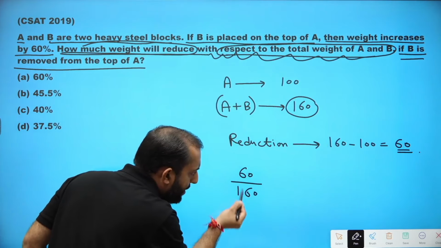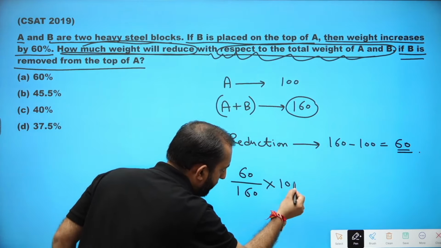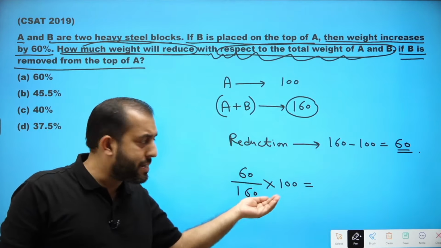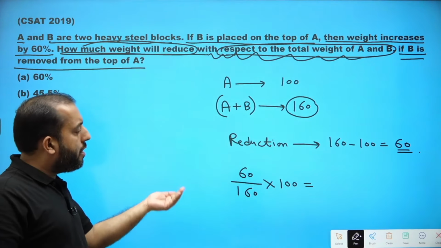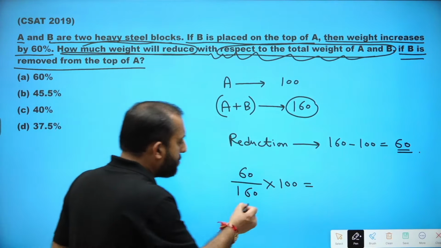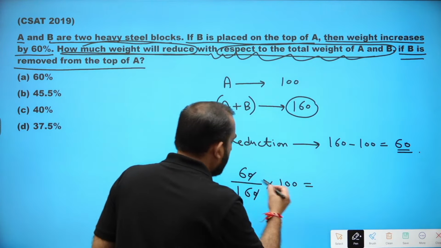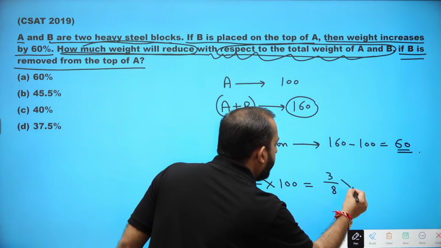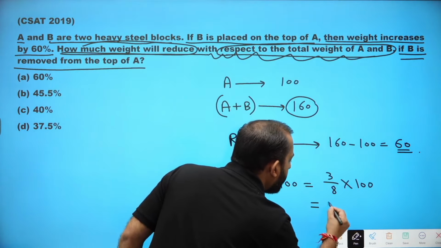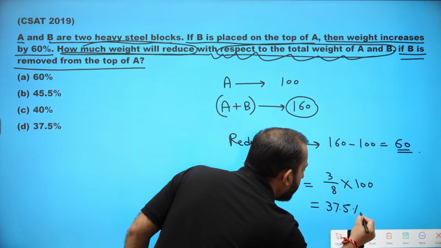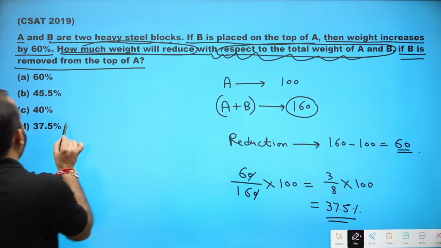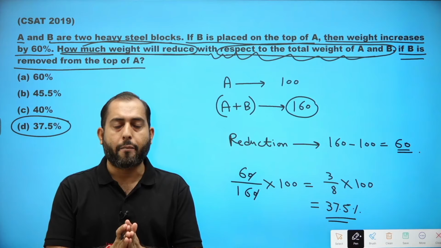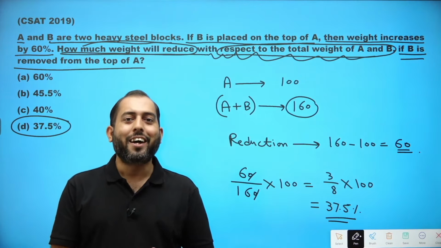Total weight of AB is 160. We are looking for this reduction in terms of percentage. So 60 by 160 into 100, if we solve this, is 3 by 8 into 100, and 3 by 8 is nothing but 37.5%. Hence the total reduction in weight will be 37.5%. I hope this is clear. Kindly note it down.